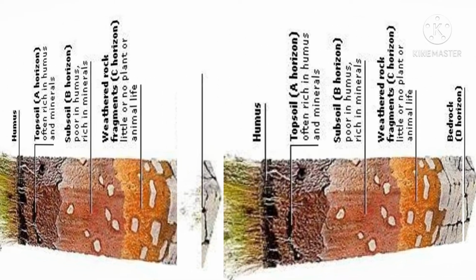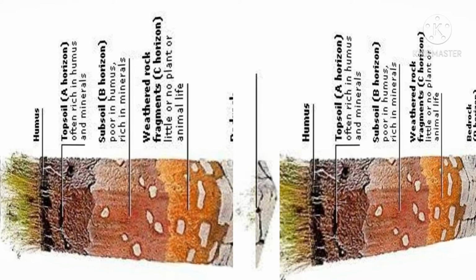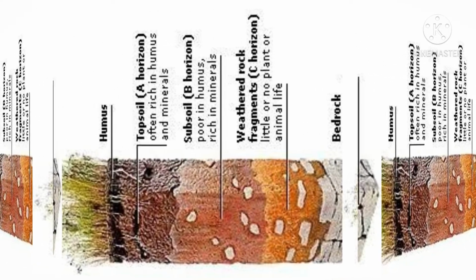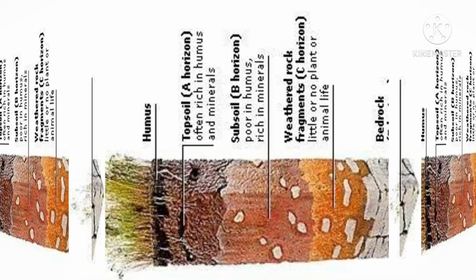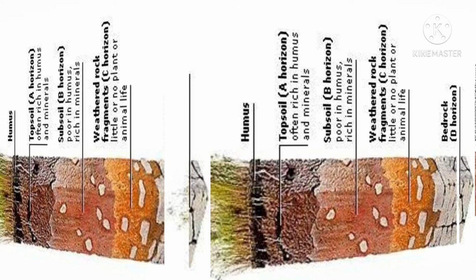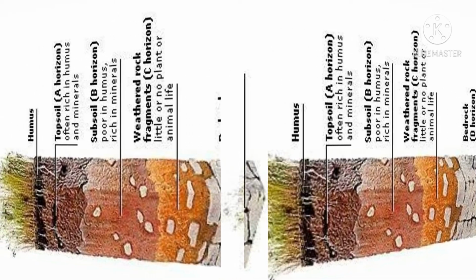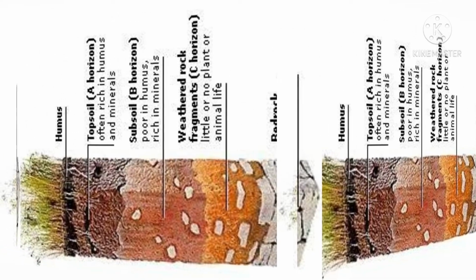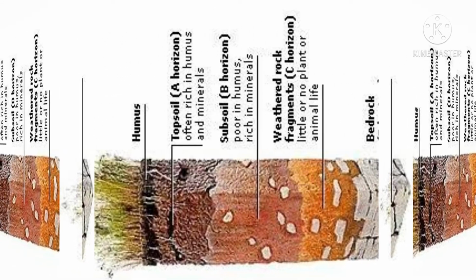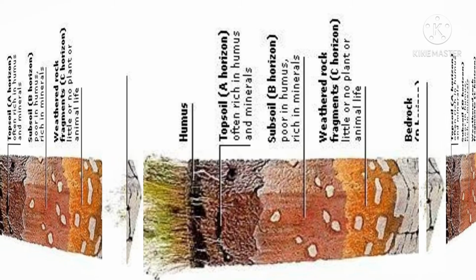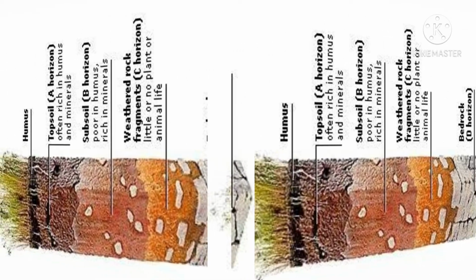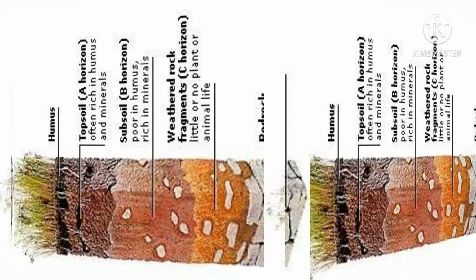The third one is C horizon, also known as substratum. The lowermost layer of the soil is called C horizon or substratum. This layer lies below the subsoil. This layer is made of small pieces of hard stones and rocks with cracks and crevices. It is very difficult to dig beyond this layer. Under this layer lies the bedrock, or the D horizon.